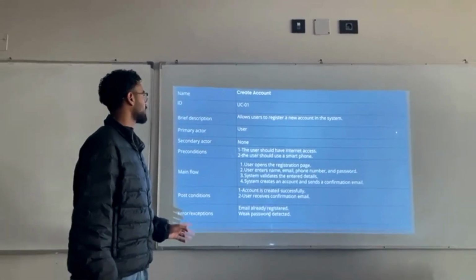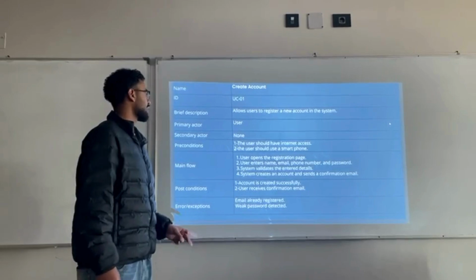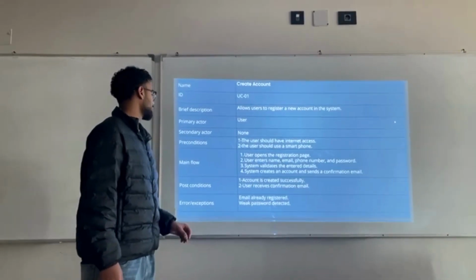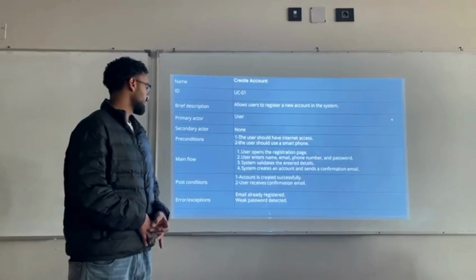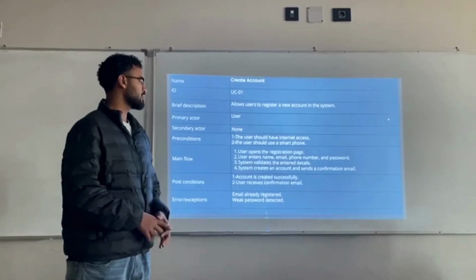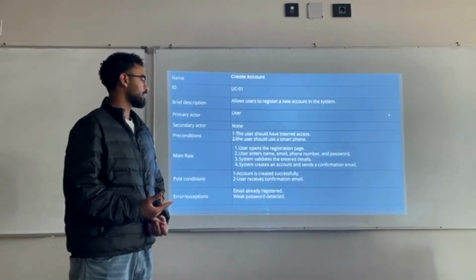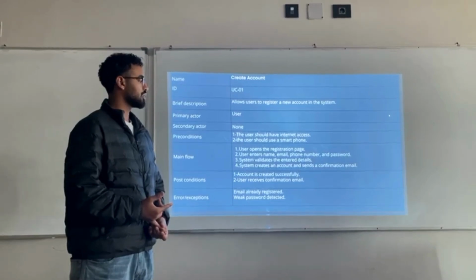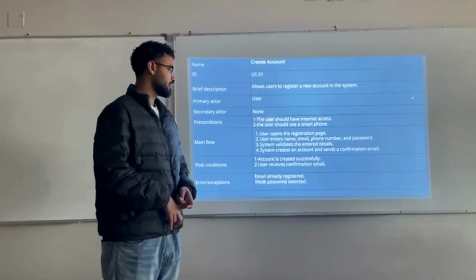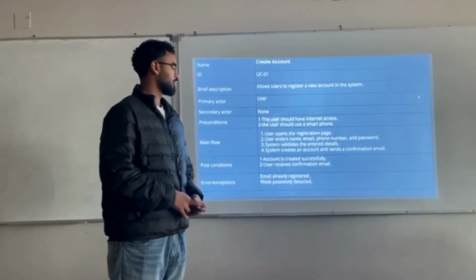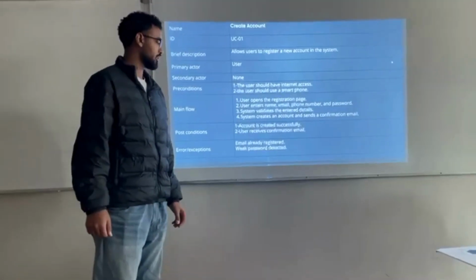First use case scenario, its name is create account. Brief description: allow users to register a new account on the system. Primary actor: user. It has no secondary actors. Preconditions: one, the user should have internet access, and the user should have a smartphone. Its main flow: one, user opens the registration page. Two, user enters name, email, phone number, and password. Three, system validates the entered details. Four, system creates an account and sends a confirmation email. Its post condition: one, account is created successfully and user receives confirmation email. Its errors and exceptions: email already registered, weak password detected.